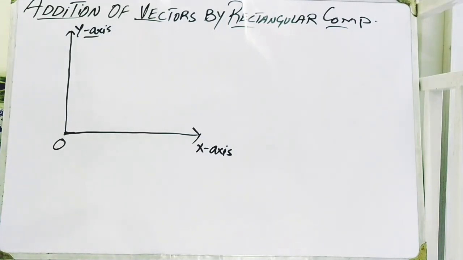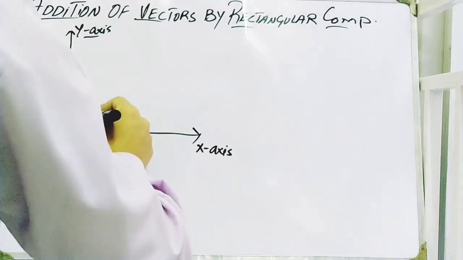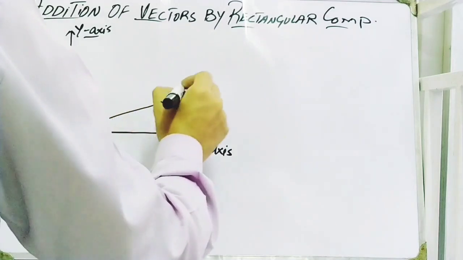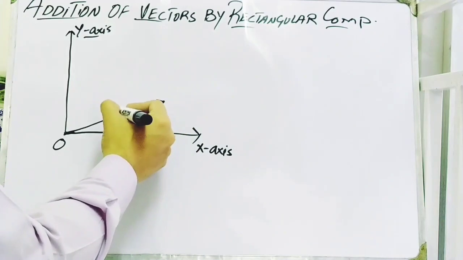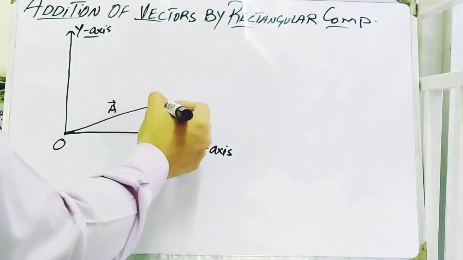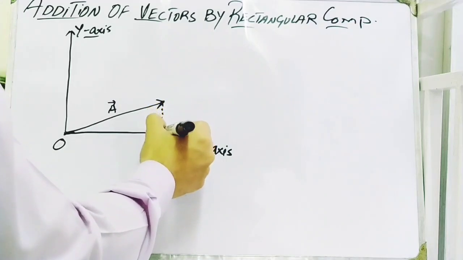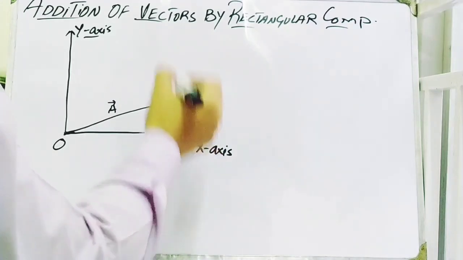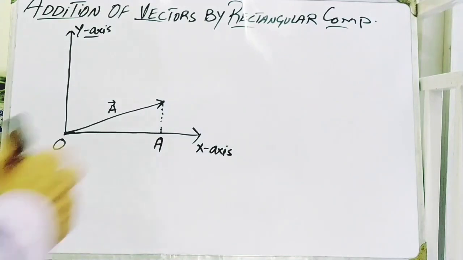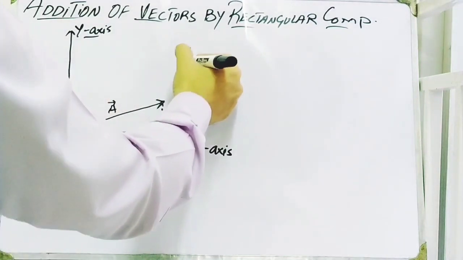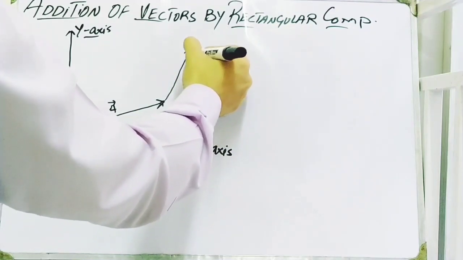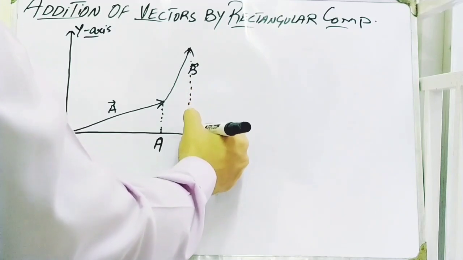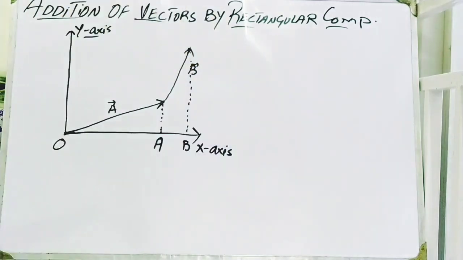Let's suppose a vector A is acting in this direction, having its tail at point A, and another vector B is added by using the head to tail rule, having its tail at point B. Is it okay?